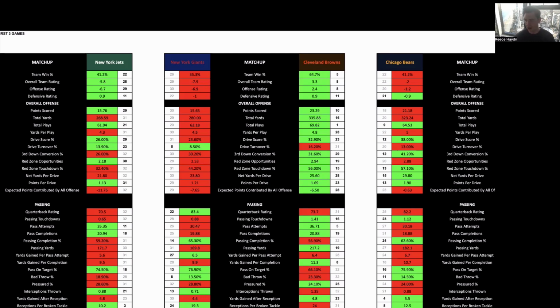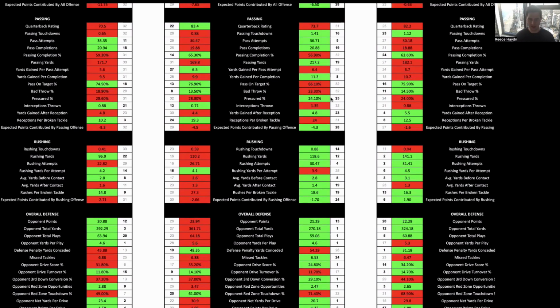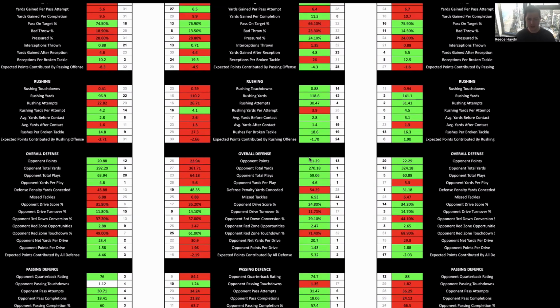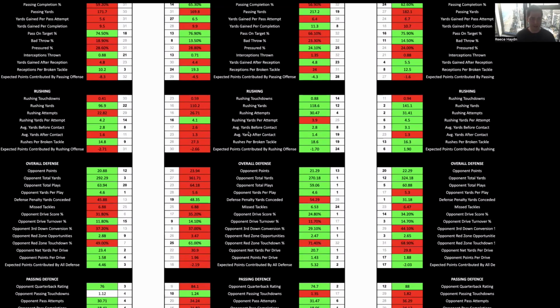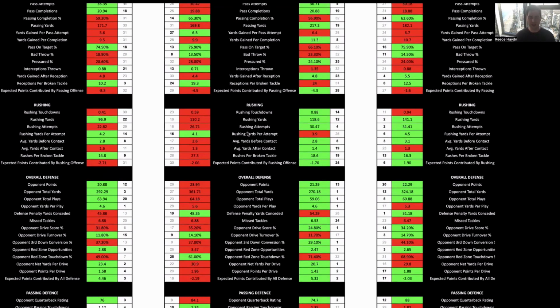And Cleveland are a really good defensive side. They haven't been completely at their best. They struggled in week 1 against Dallas, but were back to near their best last week versus Jacksonville. You can see here we're looking at last season numbers because until every side has played 3 games, I don't like to start using the current season numbers. I use them only as a reference when looking back at the current season.